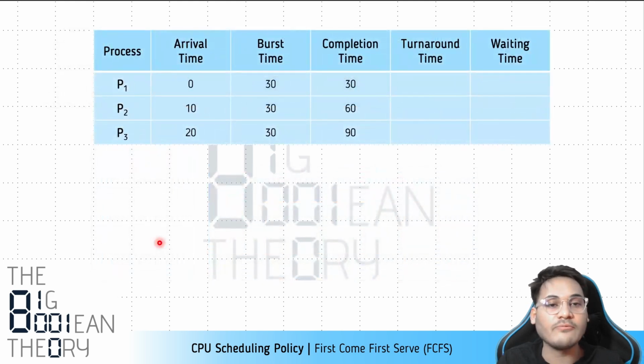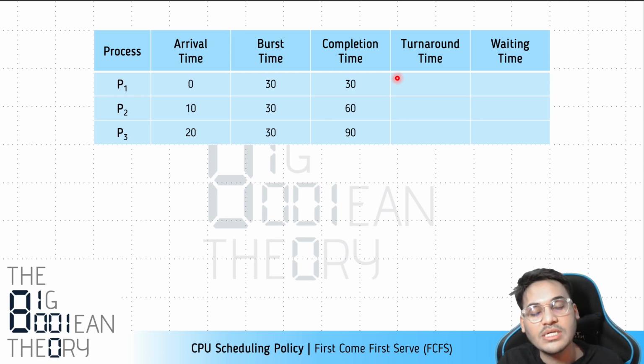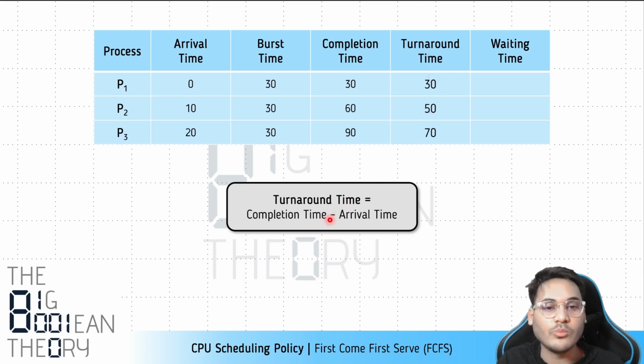For that, we'll first have to calculate the turnaround time, which is the criterion that we are optimizing for. Since we know the completion time for all of the processes, we can calculate the turnaround time using the simple formula: completion time minus arrival time. Turnaround time, as I said, is the total time that any process spends in the system, from arrival time up till completion time. So these are the turnaround times. For process P1 it is 30, for P2 it is 50, for P3 it is 70, right?